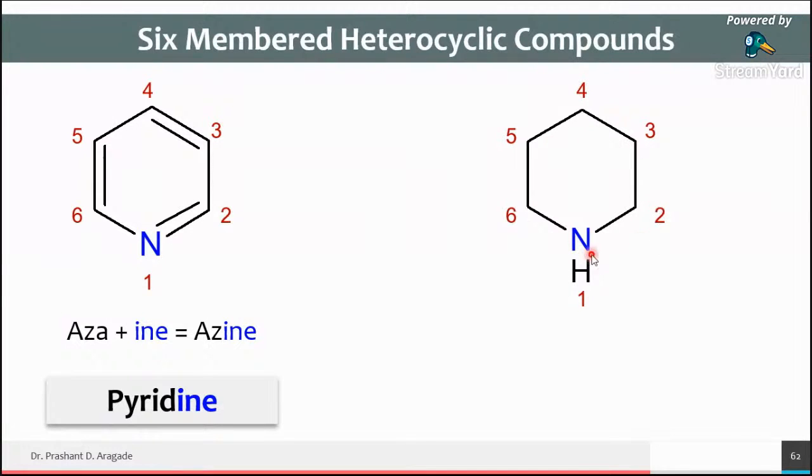Now the name of this ring gets changed. And now you have to remember, because here we cannot give the name as per IUPAC, we can give the name, but try to remember its common name. Because in the exam they ask to draw the heterocyclic ring from the common name, not from the IUPAC name.